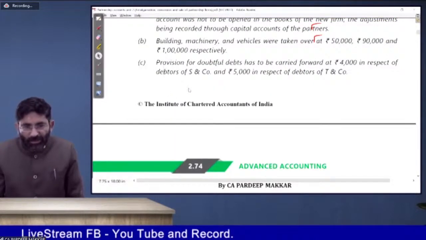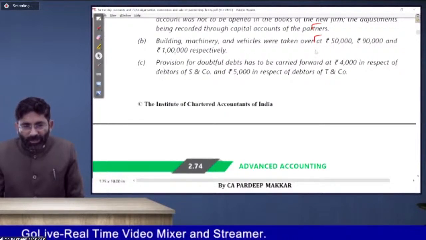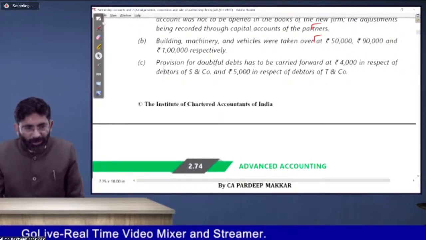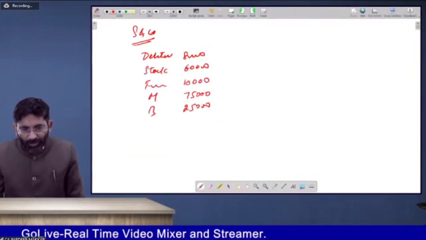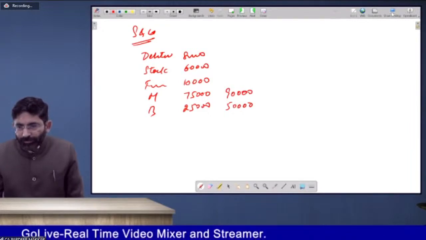Yes. He says building, machinery and vehicles were taken over at 50, 90 and 1 lakh. So building and machinery are taken at 50,000 for building and 90,000 for machinery. Building 50,000, machinery 90,000. Note it down with you.